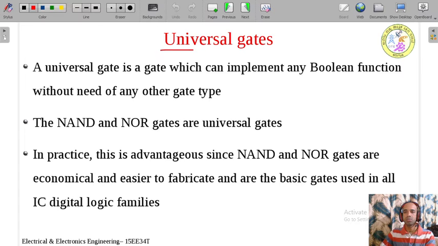First we shall see what we mean by universal gates. A universal gate is a gate which can implement any Boolean function without need of any other gate type. Here we call a universal gate a gate which can implement any Boolean function.